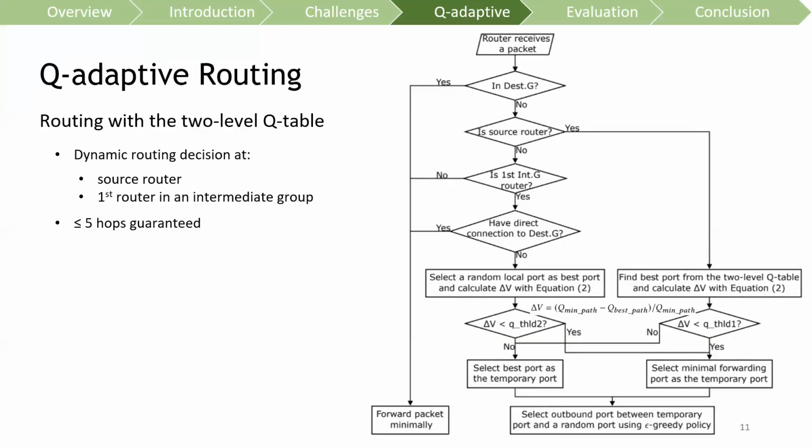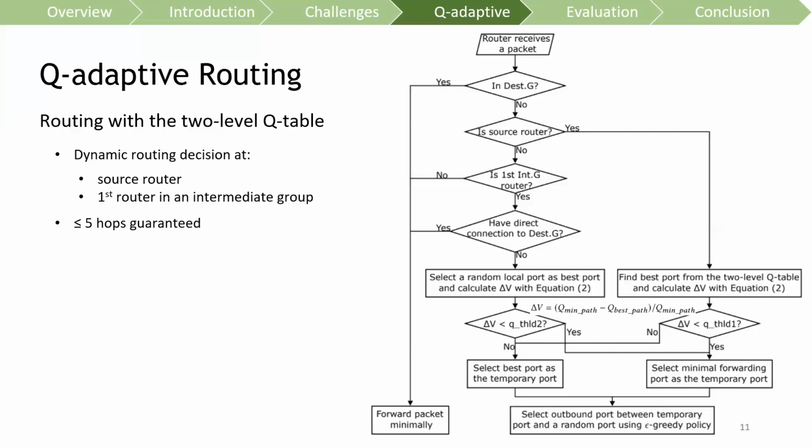The flowchart on the right shows how a router makes a routing decision when it receives a packet. In most cases, packets are minimally forwarded except at two locations: the source router and the first router in an intermediate group. At these two locations, a router can consult the two-level queue table and use the learned information to select the best forwarding path among all the available candidates.